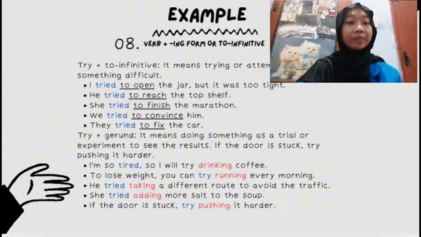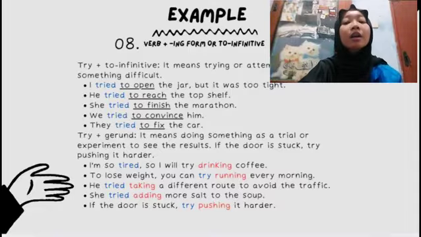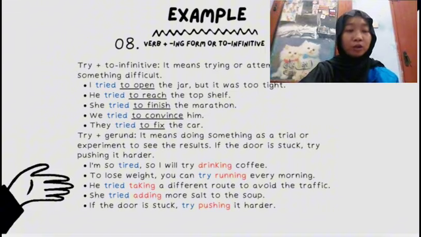Try plus gerund. Example number 1 is I'm so tired, so I will try drinking coffee. So the gerund is drinking. Number 2, to lose weight, you can try running every morning. The gerund is running. Number 3, he tried to take a different route to avoid the traffic. So the gerund is taking.